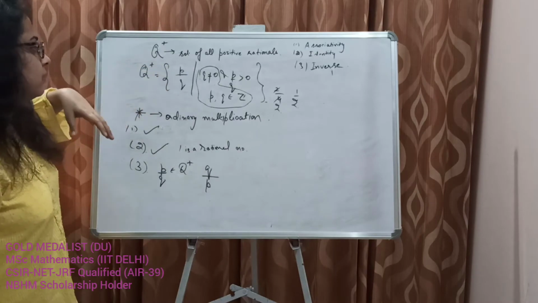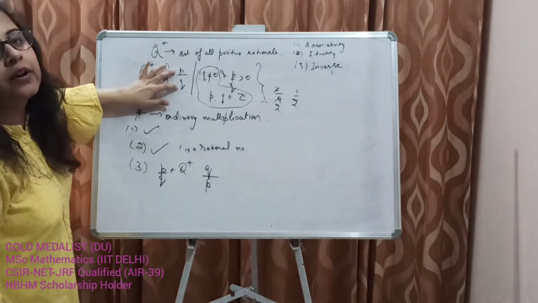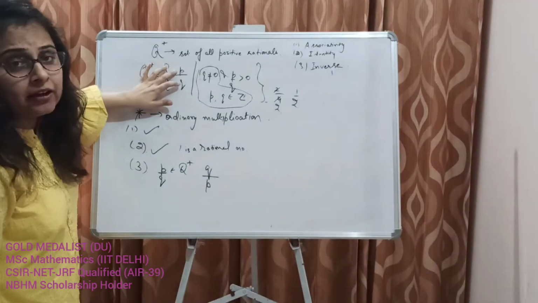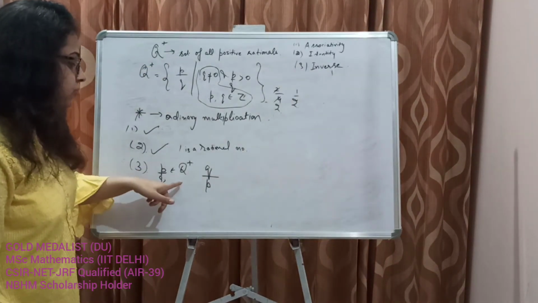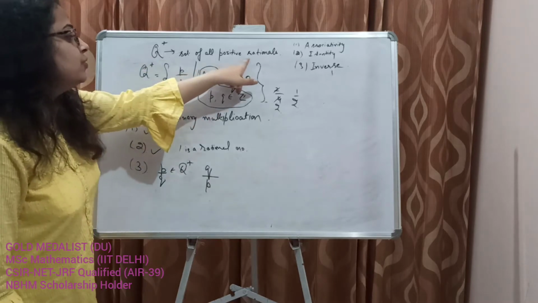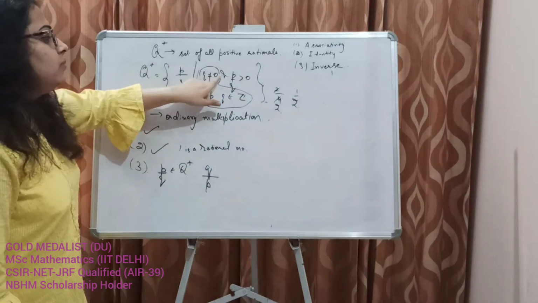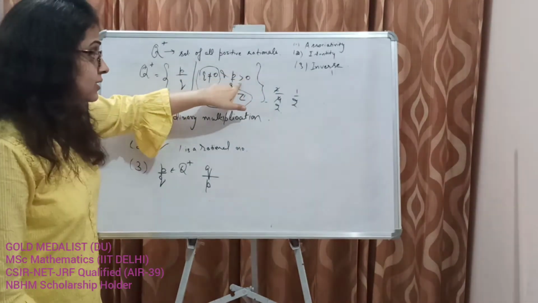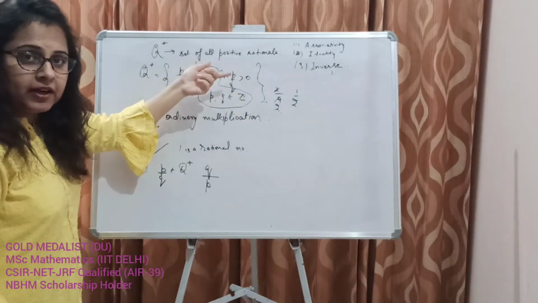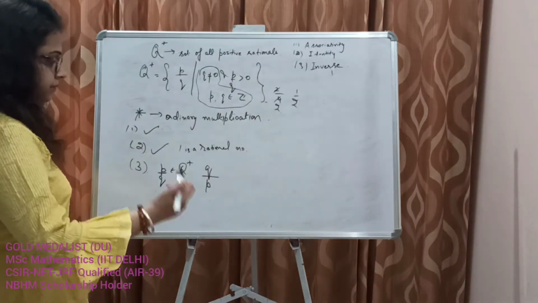Whenever we define rationals, P and Q are relatively prime. They should not have a common divisor. P by Q belongs to Q plus. We know that it is a set of positive rationals. Positive rational means P cannot be 0. If P is not 0, we can invert this element.